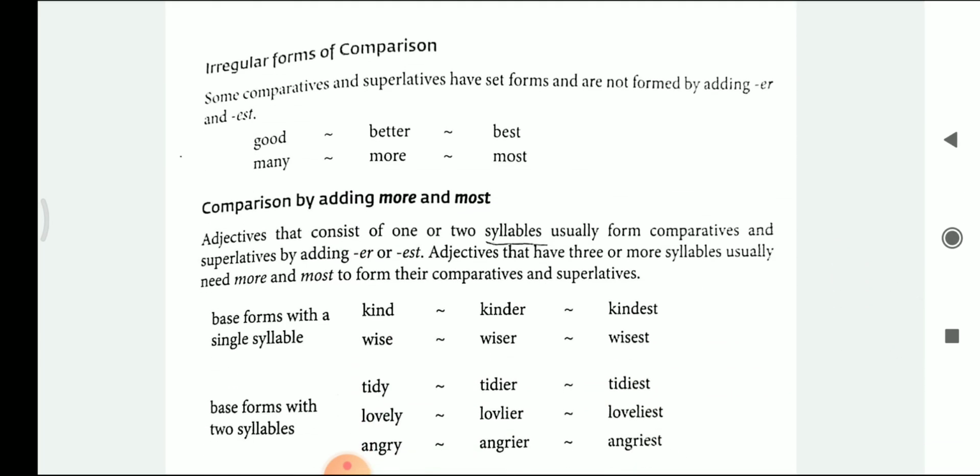Some comparatives and superlatives have set forms and are not formed by adding er or est. So some types of comparative and superlative form will not be formed by adding er or est to the base form. Here the example is given: good, better, and best. So here the comparative and the superlative form will not be formed by adding er or est to good. So in order to compare here, we will use good, better, best, many, more, most.